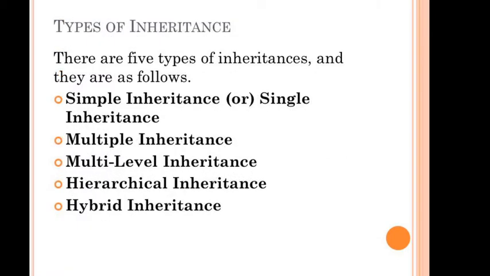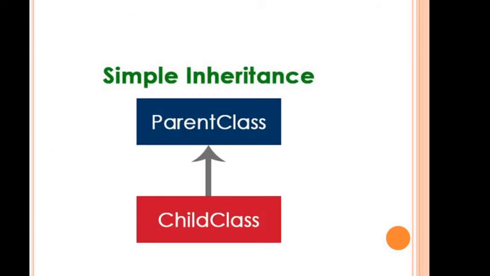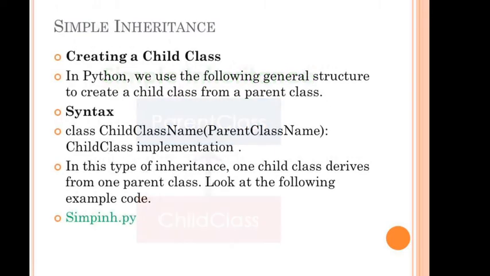There are 5 types of inheritance we can implement in Python. That is simple inheritance, which is also called single inheritance, multiple inheritance, multi-level inheritance, hierarchical inheritance and hybrid inheritance. In simple inheritance there are two classes. One is the parent and the second one is the child. So the child class can access the properties from the parent class.